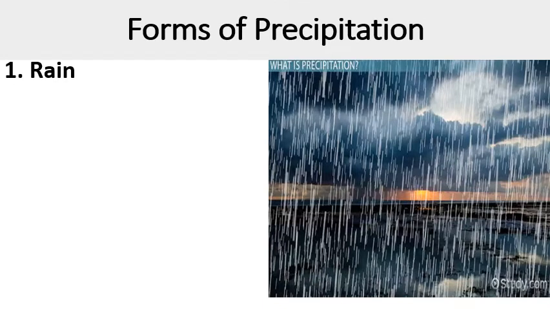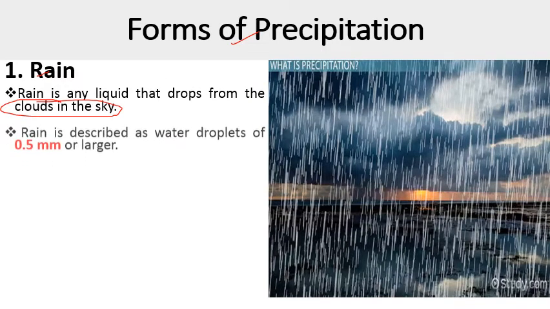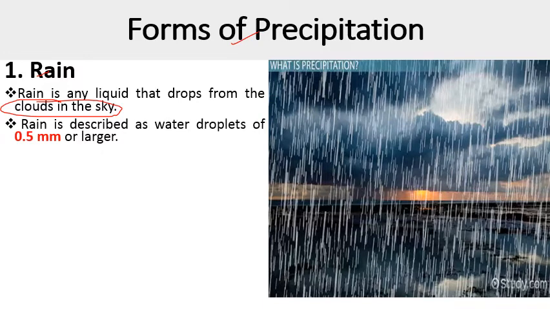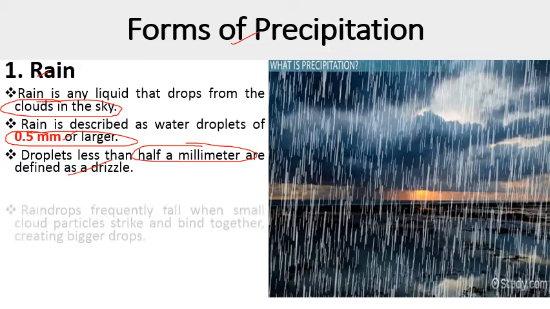Next, we have different forms of precipitation. Firstly comes rain. Rain is any liquid that drops from the clouds in the sky. Rain is described as water droplets of 0.5 millimeter or larger. This is the dimension of rain droplets. Droplets less than half a millimeter are defined as drizzle. So that is known as drizzle.